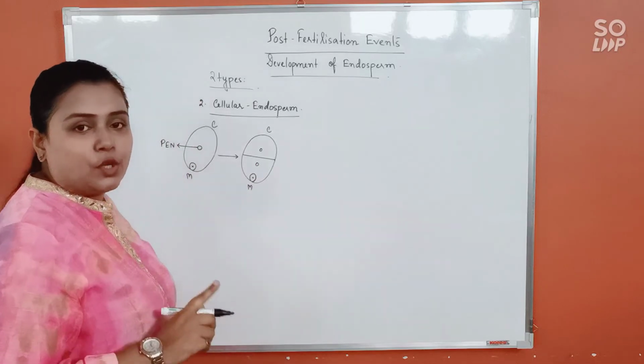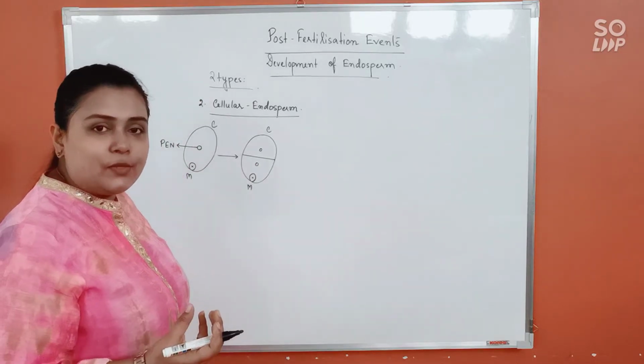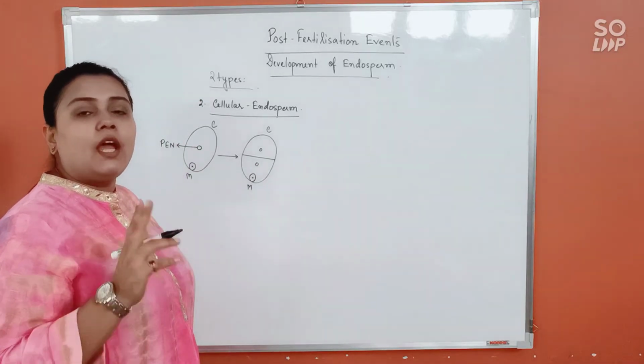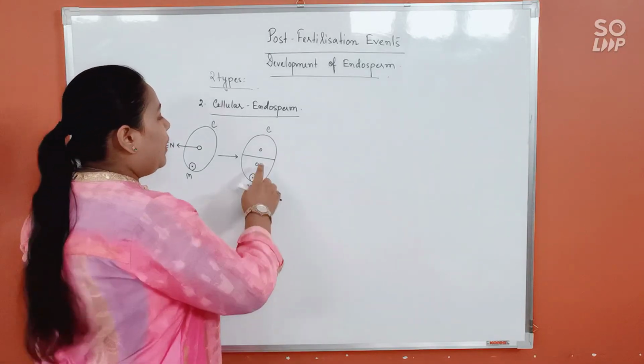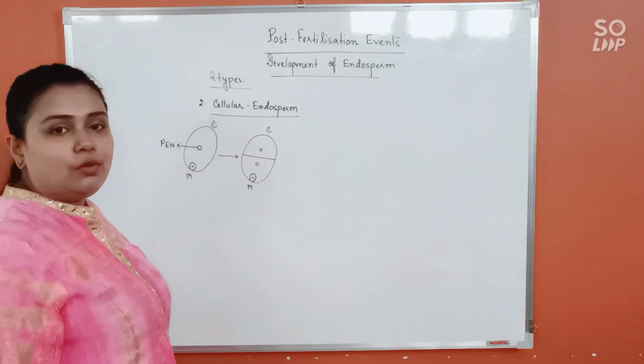from the very first go, as soon as karyokinesis will occur in the primary endosperm nucleus, it will be followed by cytokinesis as well. So that means from the very beginning, it will give rise to cells.